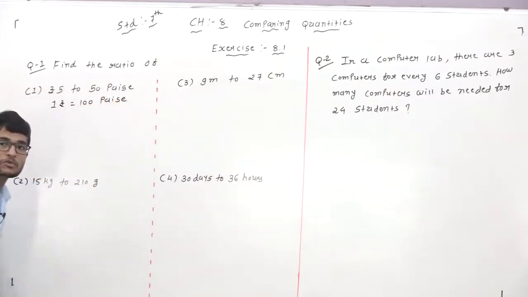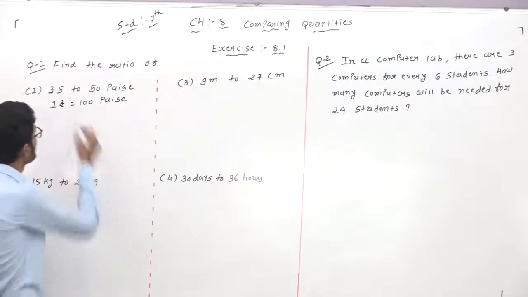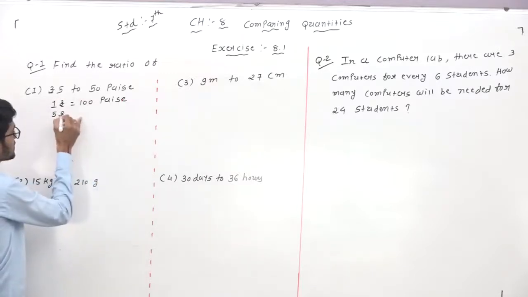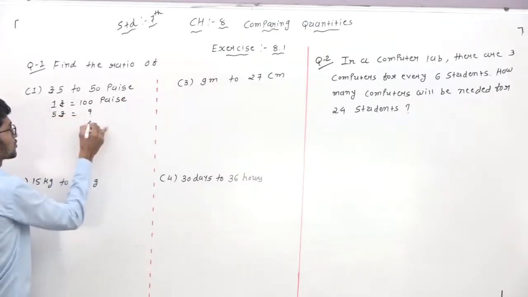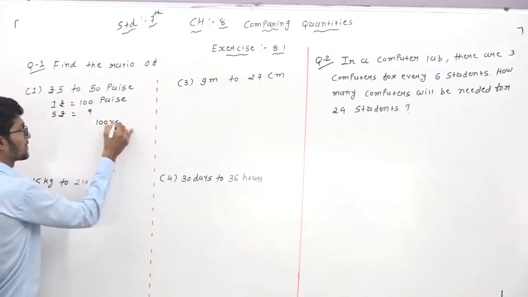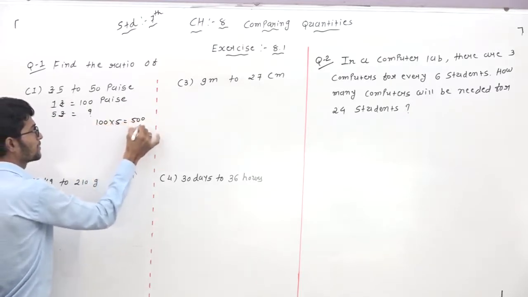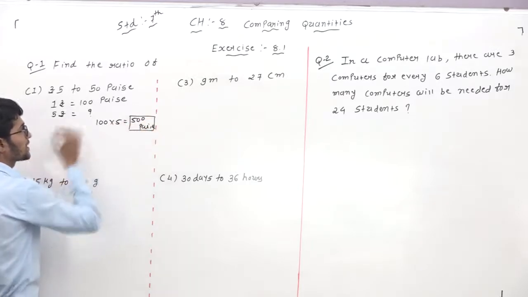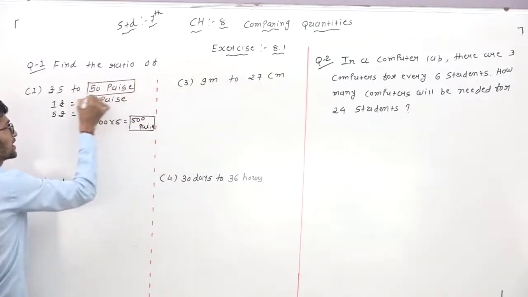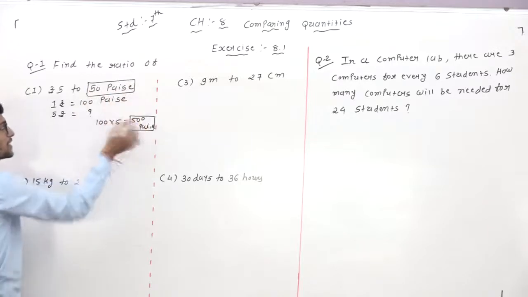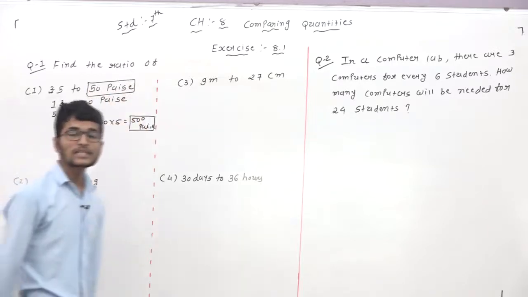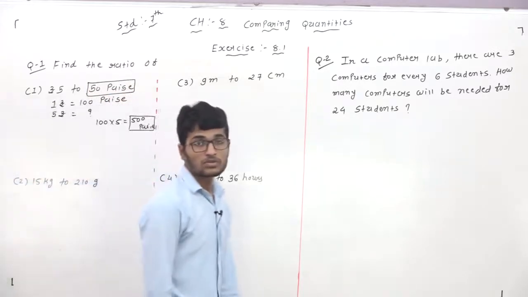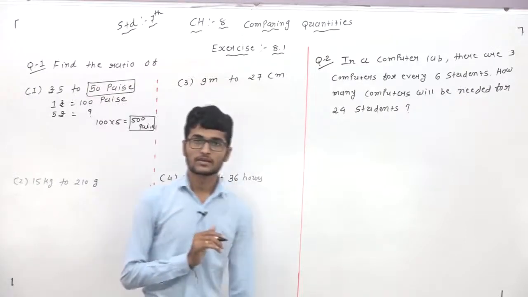Same for 5 rupees: 100 multiplied by 5, so 500 paise. This one is the value in paise, and this value is already in paise.